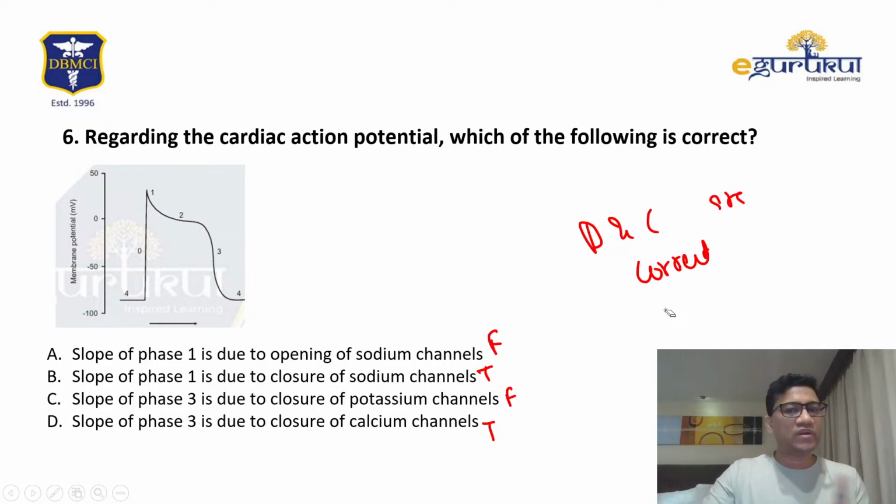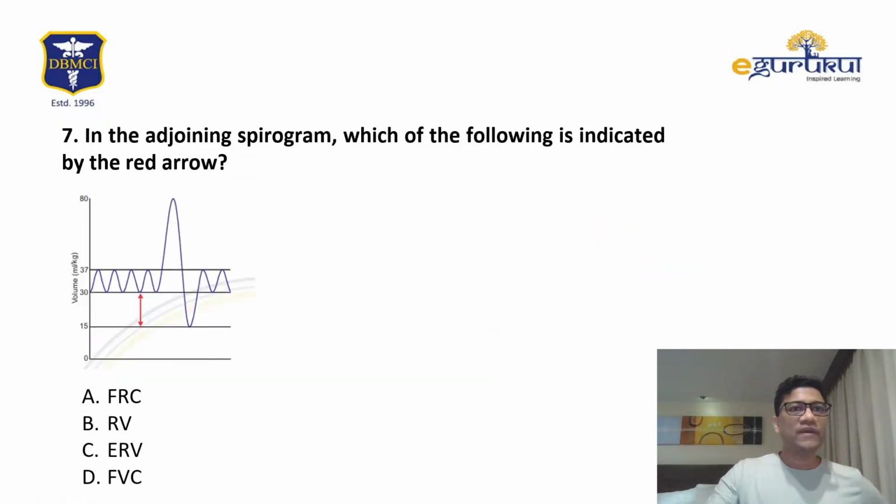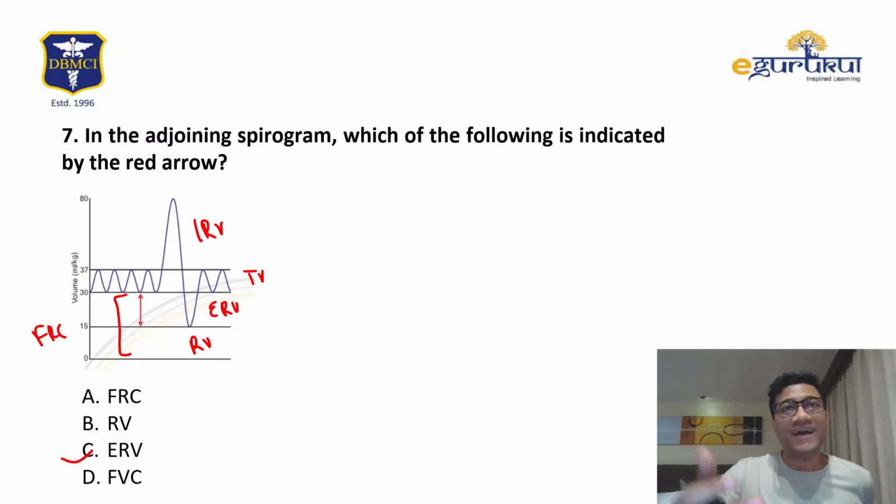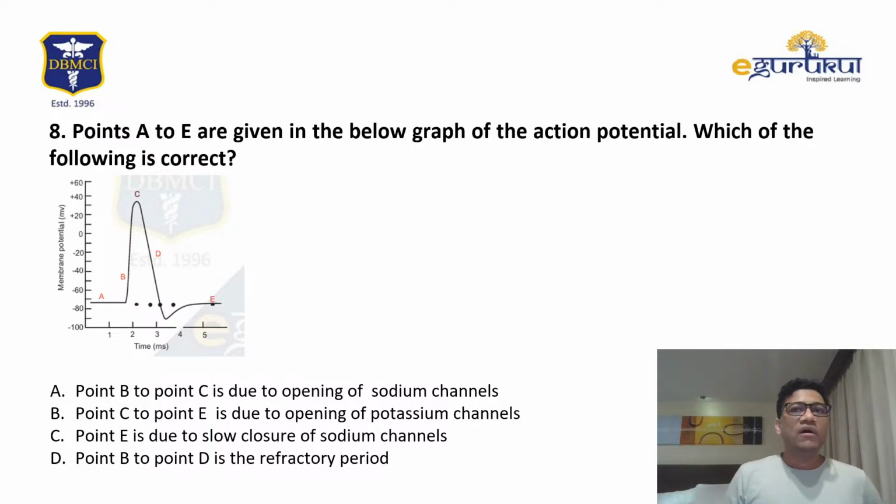In the exam it was not like this. In this graph, what is the case? Let's label: this is IRV, this is TV, this is ERV, this will be RV. In the exam, it was actually this one. FRC was the answer. Again I'm telling you, these are recall questions not by me but by students. I myself gave the exam, so the actual answer was FRC. Here the red arrow is ERV. I'm just giving you the recall question I got. These are a bit different from the actual ones. Don't worry about that. Next question.